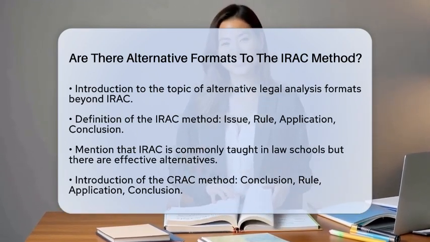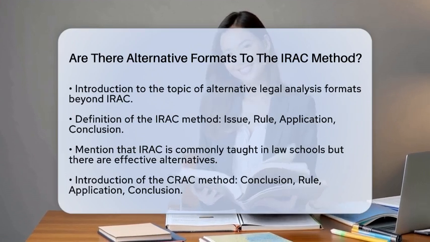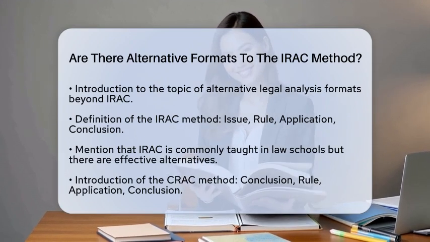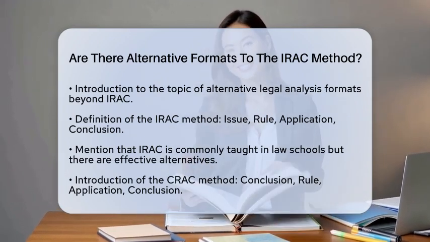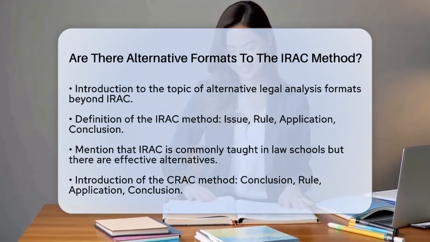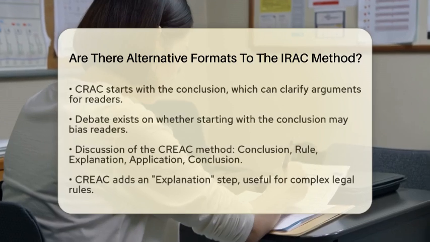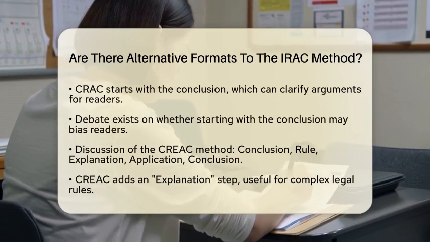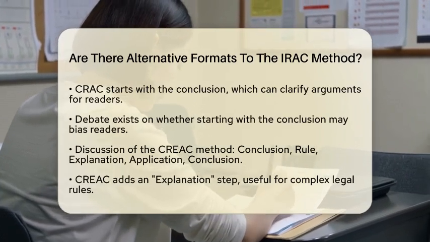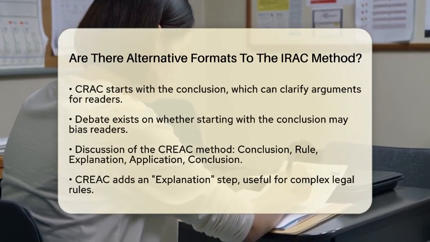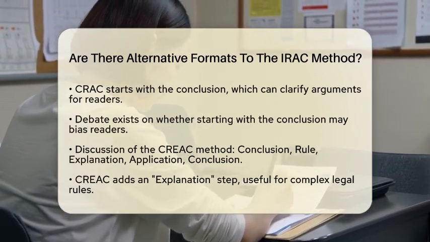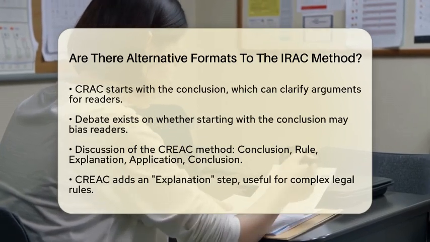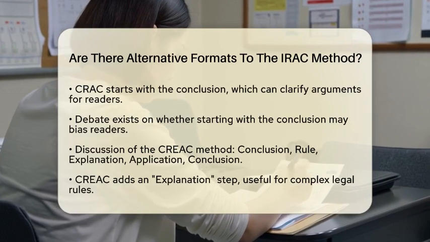One popular alternative is the CRAC method, which stands for conclusion, rule, application, and conclusion. The main difference here is that you start with your conclusion. This approach can help you clarify your argument right from the beginning, making it easier for the reader to follow your reasoning. Some professors prefer this format because it makes grading simpler when they see the conclusion up front. However, there is a debate about whether this might bias the reader if the conclusion is incorrect. For exams like the multi-state essay exam, starting with the issue can allow for a more open-minded reading.